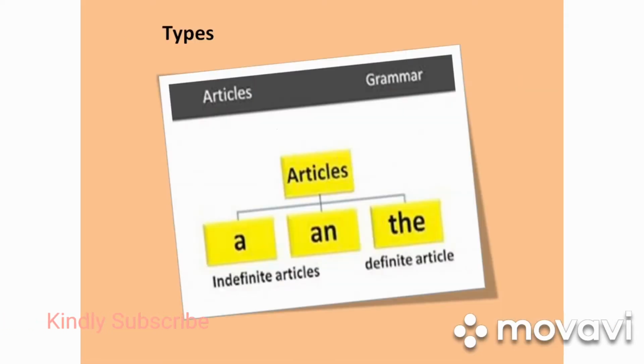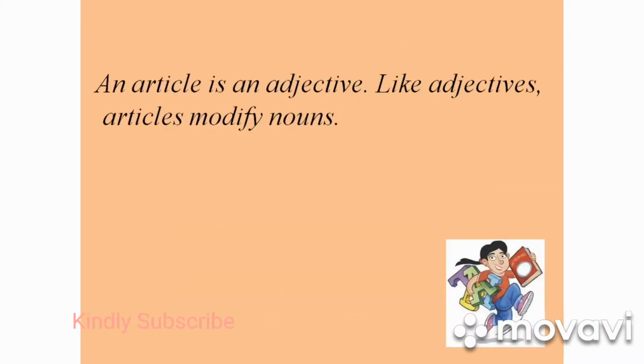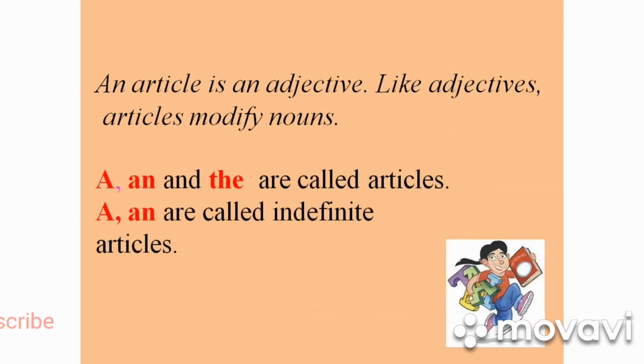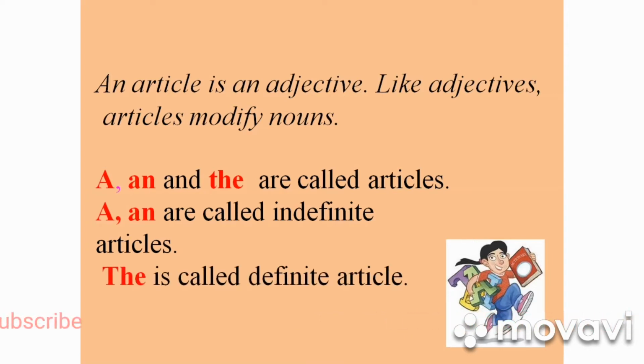Communication skills for everyone. Let's learn types of articles. Articles are divided into indefinite articles and definite articles. An article is like an adjective. Articles modify nouns. A, an, and the are called articles. A and an are the indefinite articles. The is called the definite article.